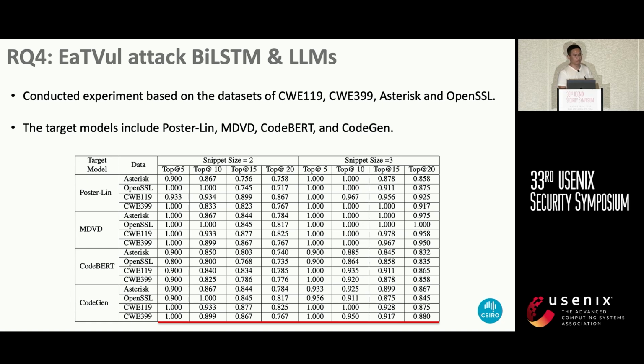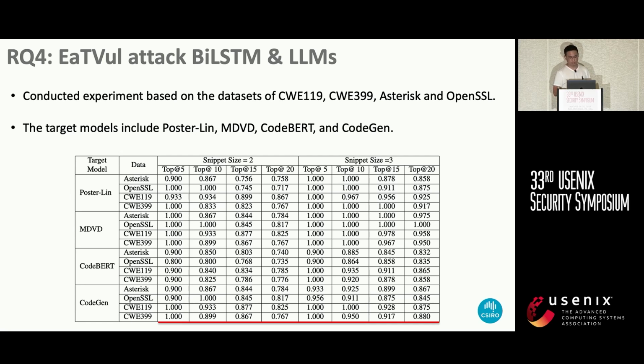for research question 4. So this result shows the effectiveness of the proposed EaTVul against the 4 victim models. Taking the large language model CodeXGLUE as an example, our proposed scheme can achieve more than 89% attack success rate with top 5 and top 10, and 87% and 88% attack success rate with top 20.